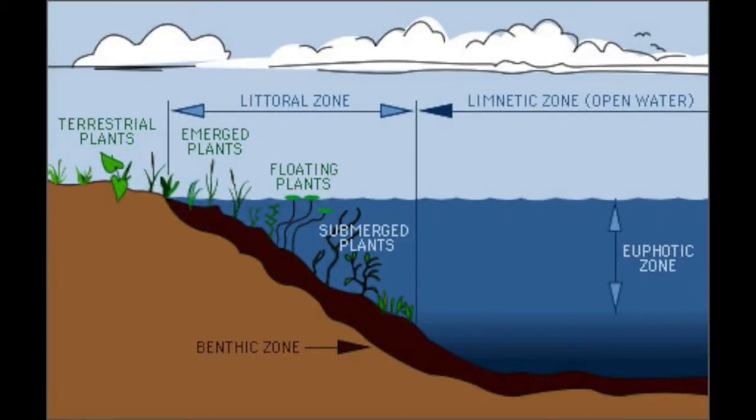The lake is divided into 4 zones: the littoral zone, the limnetic zone, the euphotic zone, and the benthic zone, each having distinct biological communities.